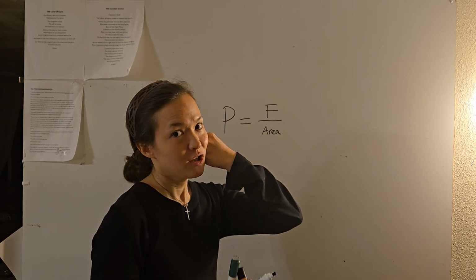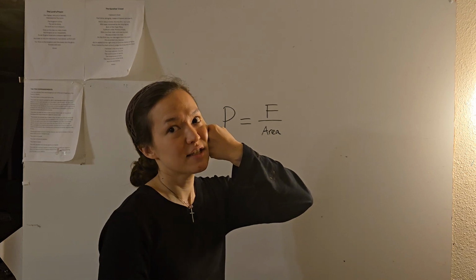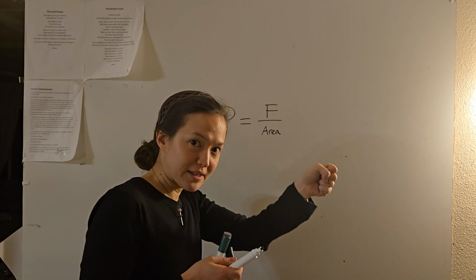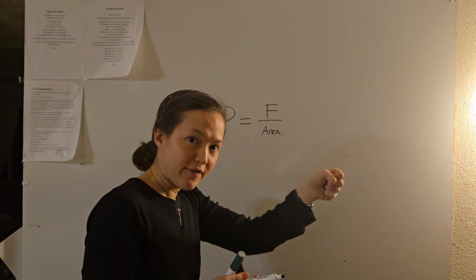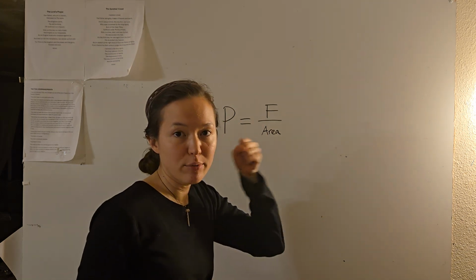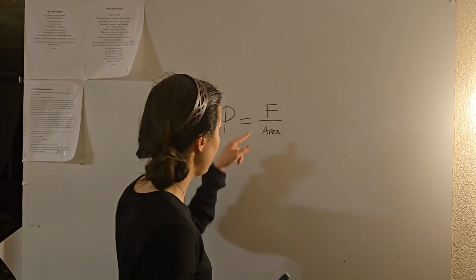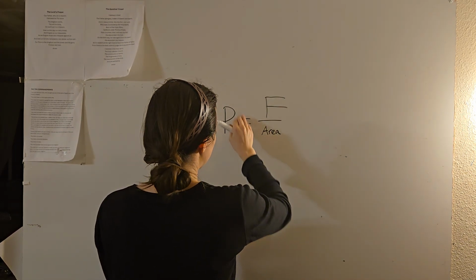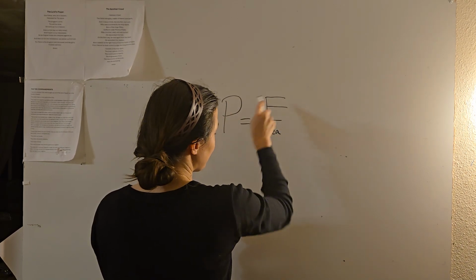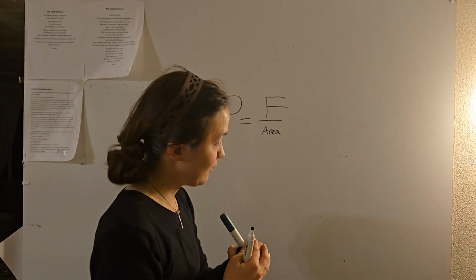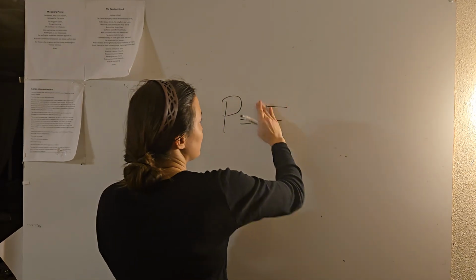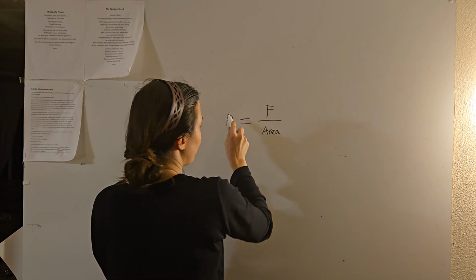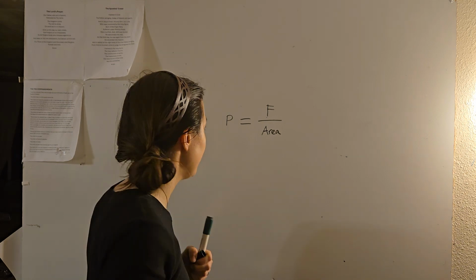If someone punched me, the area would be the cross-section of the fist. The force was how hard they pushed with that. Now, if I'm punching someone, and I give more force, it's a higher pressure. A higher pressure punch will hurt more. The bigger this F, the more force I give that punch, the bigger this P, because it's up in the numerator. Now, if I give less force, the pressure of that punch will be a lot smaller, if I'm pulling my punch, if I'm not really punching as hard as I can.